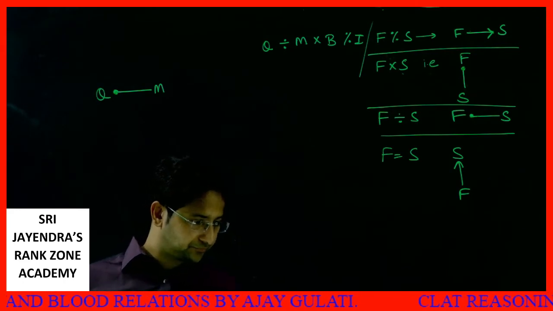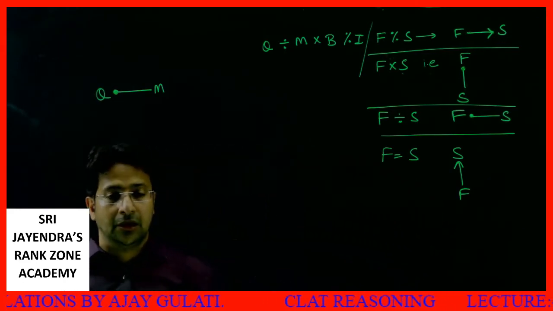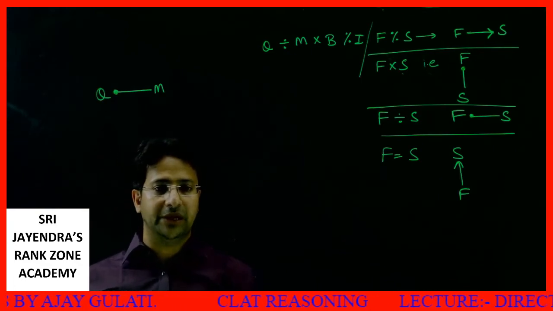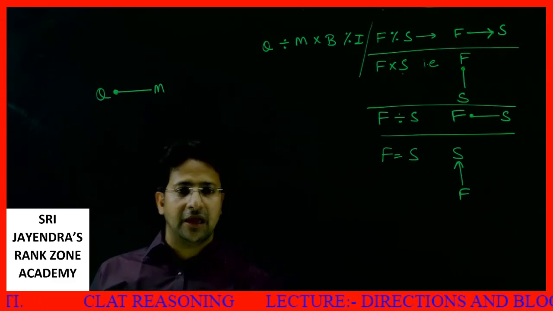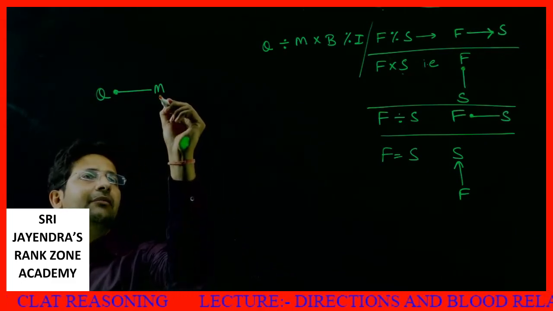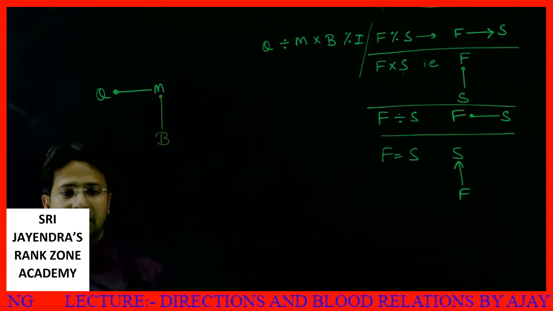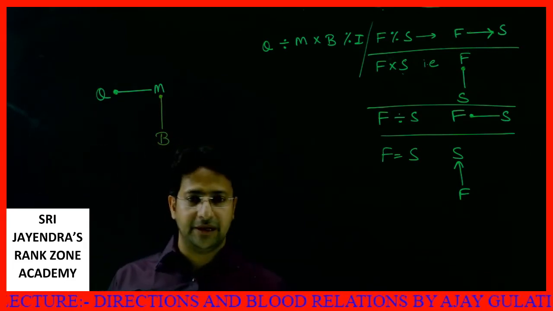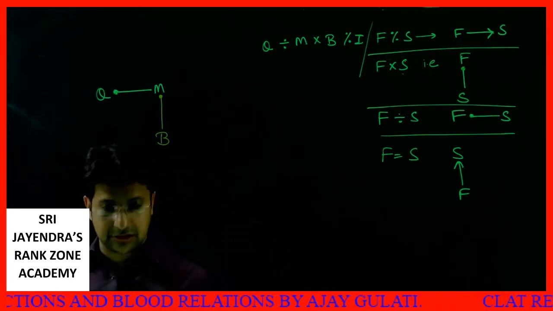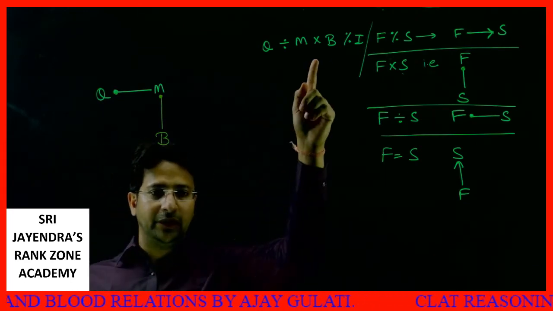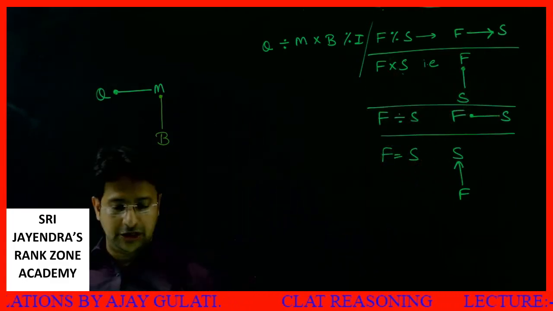Next thing we have is M into B. Into means first is the mother of second. M into B means this M is a lady, M is a female, this is B. Does it make sense? So far, done. First into second means first dot second.